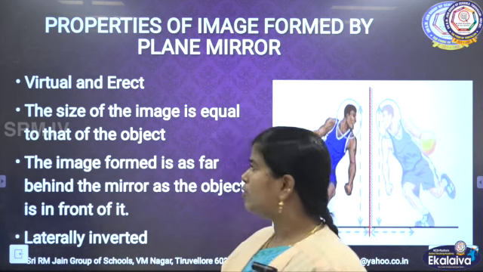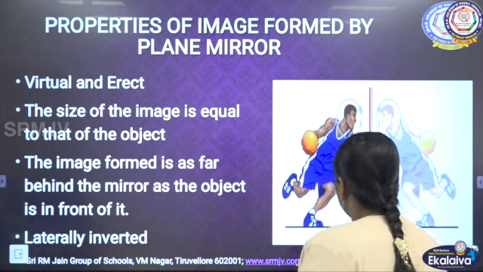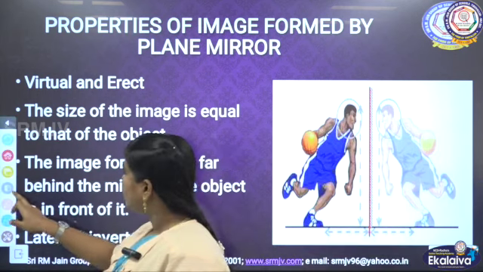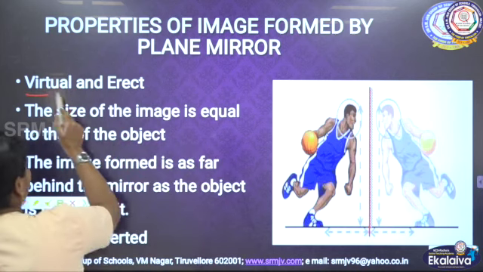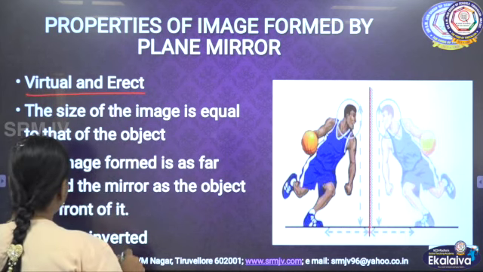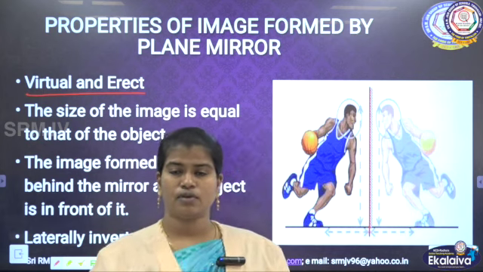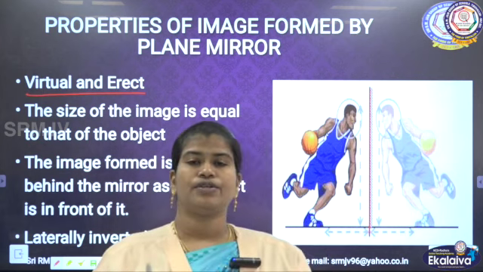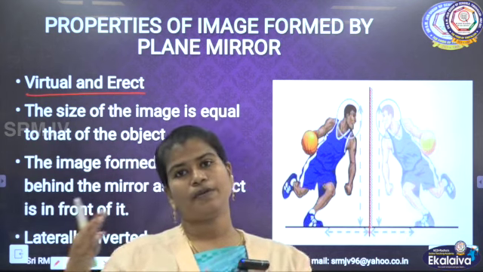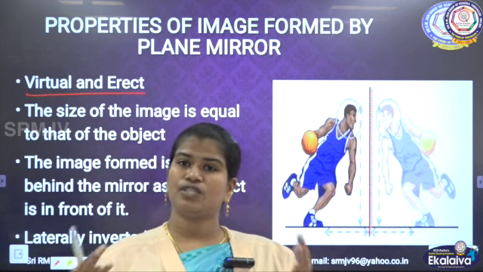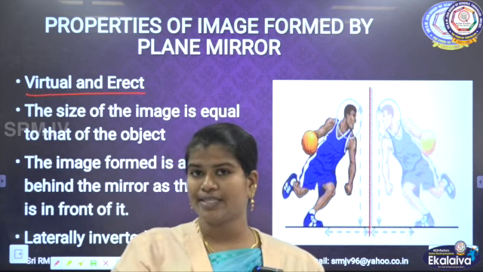Now we will discuss the image formed by the plane mirror. A plane mirror always produces a virtual and erect image. You could have seen that in a looking glass, if you see your face, or if you keep a candle there, the image will be formed on the mirror and it will be virtual, which means it can be seen on the mirror but cannot be captured on a screen.